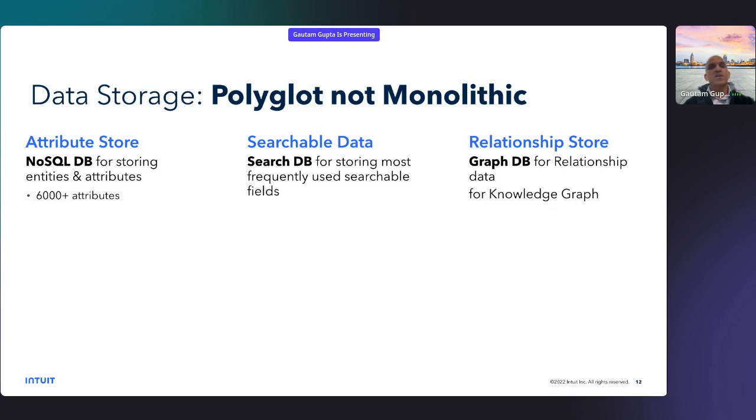Then the third is the relational database. So for a knowledge graph, you need to store the relations. And earlier, people by default went towards some kind of RDBMS, whereas now the need of the hour is to use some kind of graph database, which is really optimized for all those multi-hop queries and different kinds of storage that we need for the graph database.